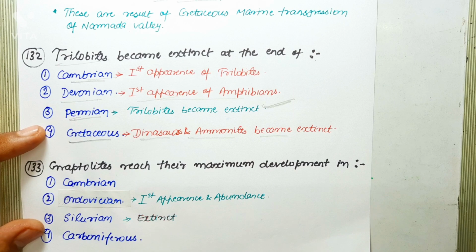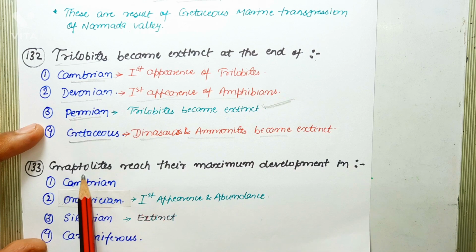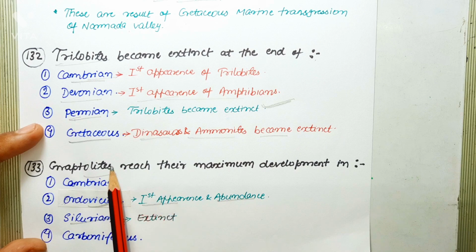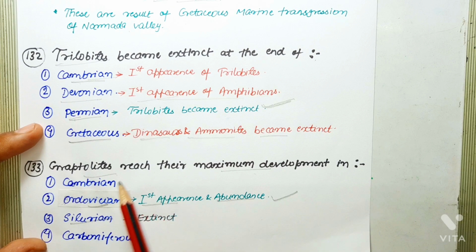So graptolites mark their first appearance in Ordovician, abundant during Ordovician and got extinct during Silurian. Basically, graptolites have a very short lifespan. So clearly graptolites first appeared in Ordovician, got abundant in Ordovician, but extinct in Silurian. As far as this question is concerned, this question asks about maximum development. So the correct answer is Ordovician. Cambrian and Carboniferous are incorrect statements.